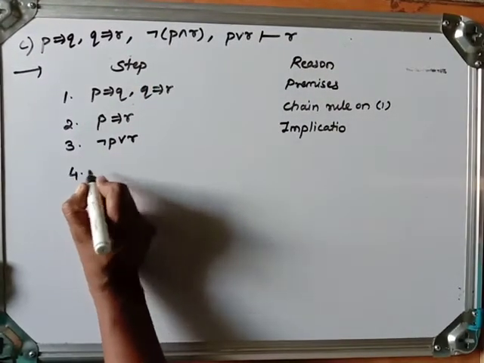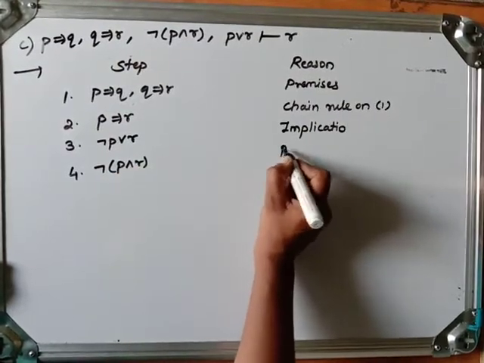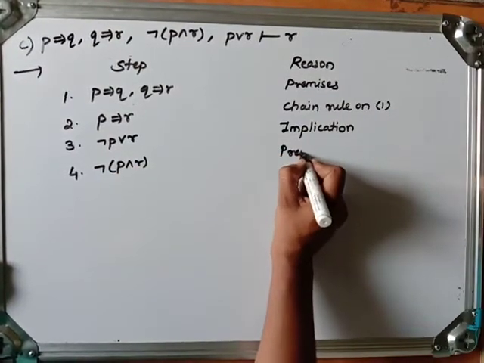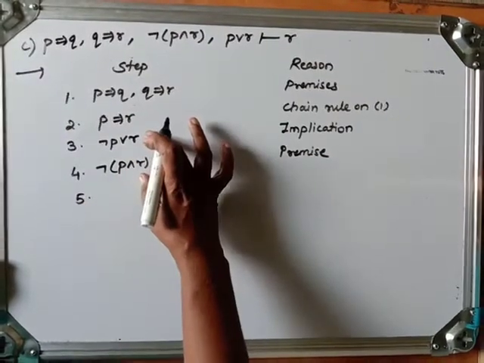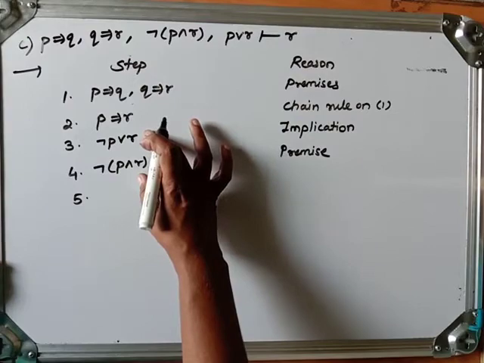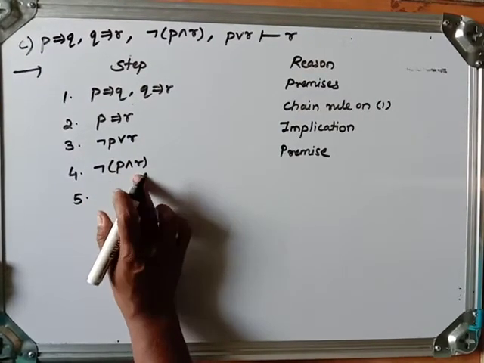So fourth step, suppose negation P and R. This is a premise. Now fifth step, let me write first of all for this one.